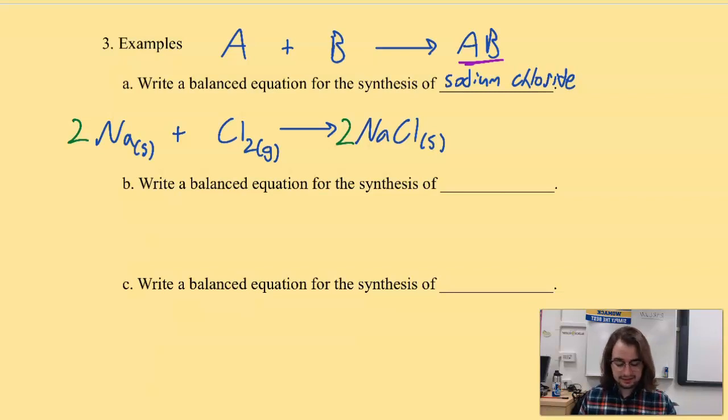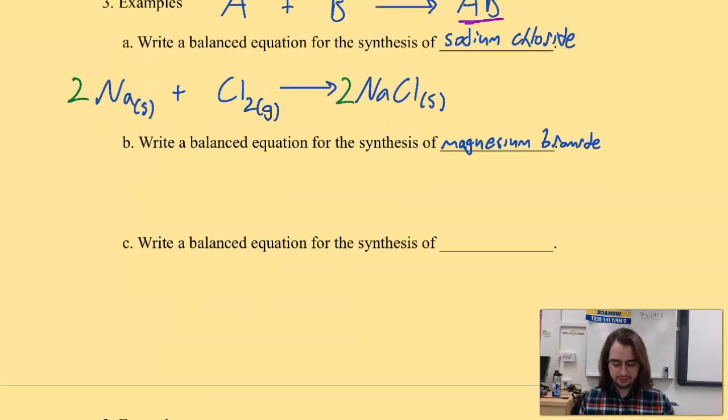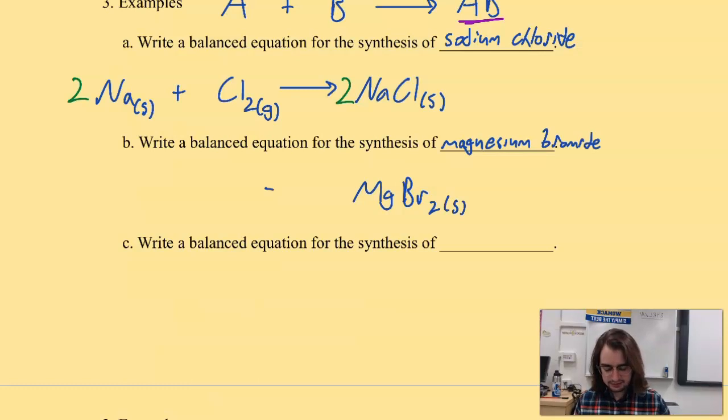Let's look at something like magnesium bromide. Okay, so again, what is magnesium bromide? Well, it's magnesium and it's bromine, but don't forget to balance your charges, right? Magnesium has a charge of +2, bromine has a charge of -1, and that's going to be solid at room temperature. Doing the same thing I did before. Nothing changes. It's just the same thing over and over and over again.